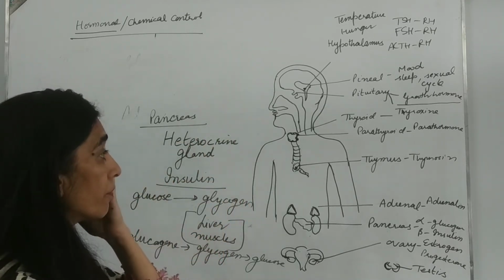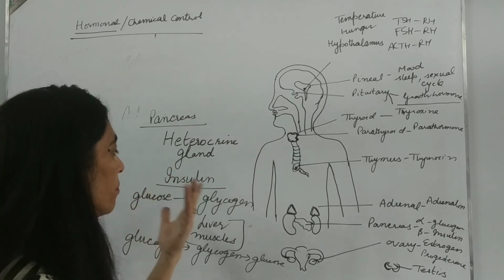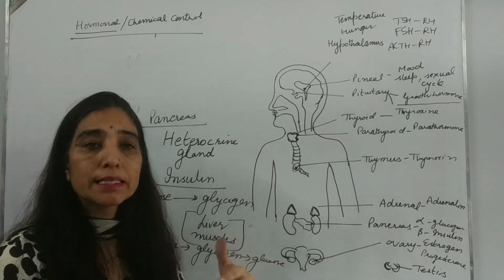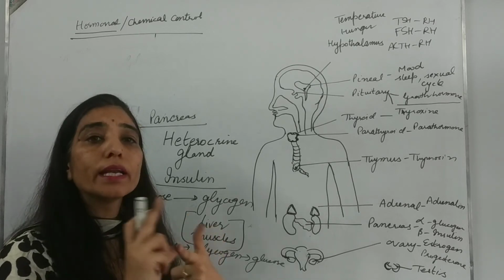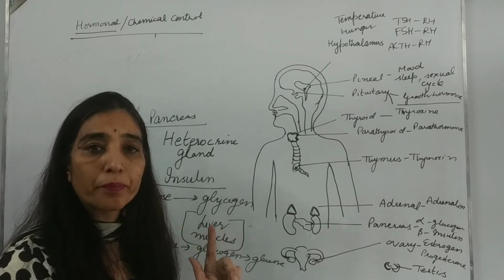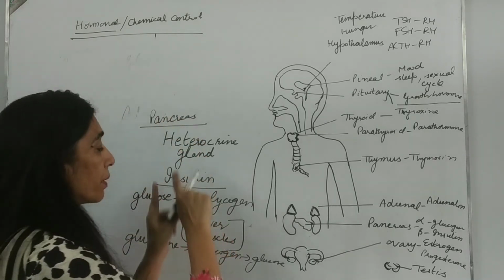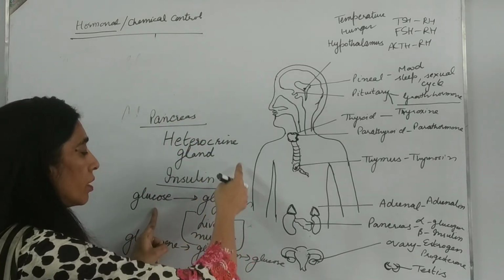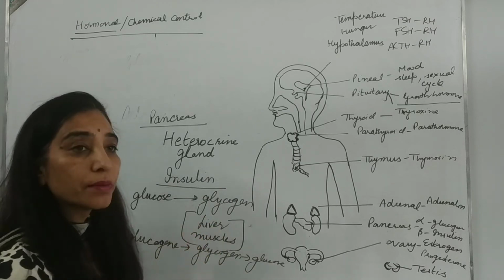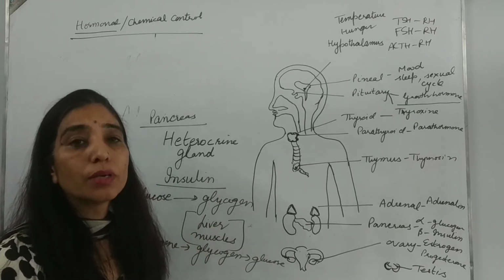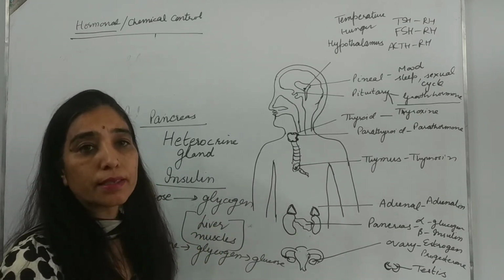But in some people, the pancreas does not release sufficient insulin, or does not release insulin at all. In that case, the blood glucose level rises because there is no hormone to convert glucose to glycogen. That condition is known as diabetes mellitus.